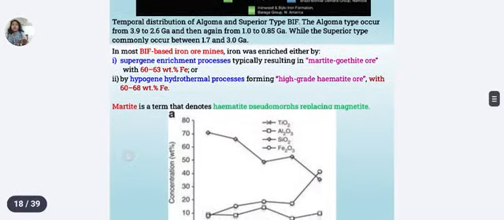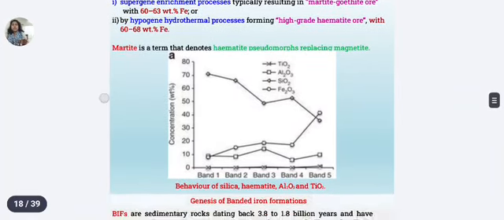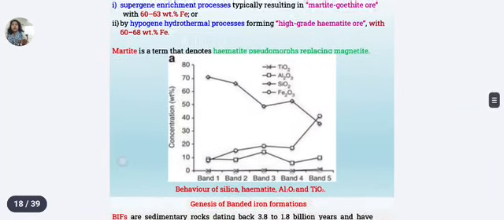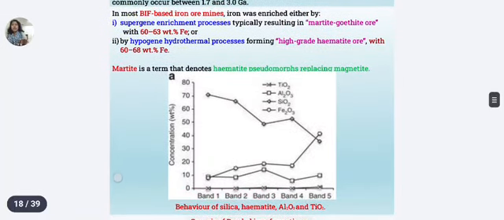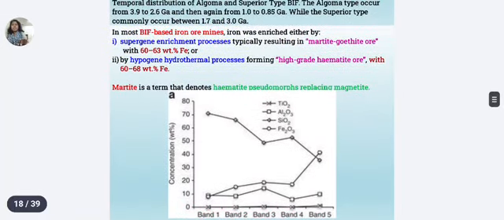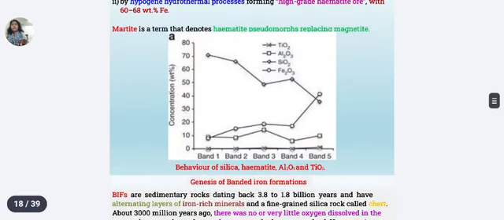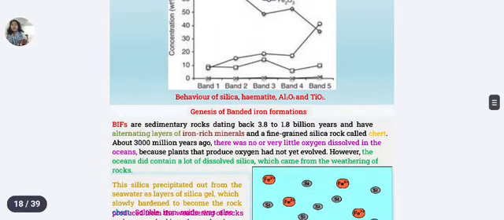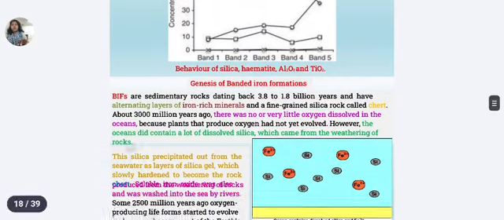This is more explanation, and you can note down from this slide the supergene enrichment process and hypogene hydrothermal processes. Martite is the term denoting hematite pseudomorphs replacing magnetite. Pseudo means false. So the behavior of hematite, Al2O3 and titanium oxide.